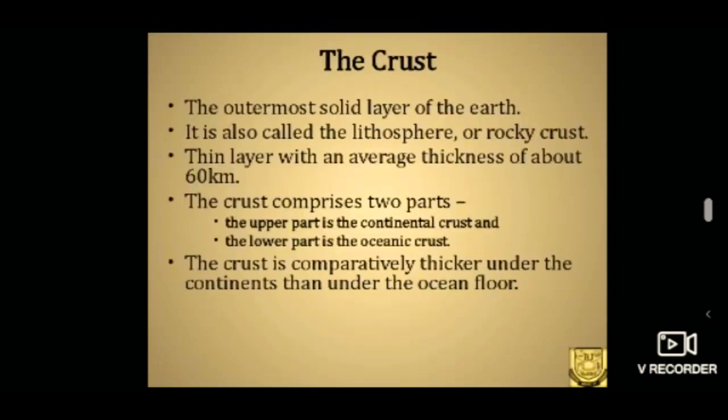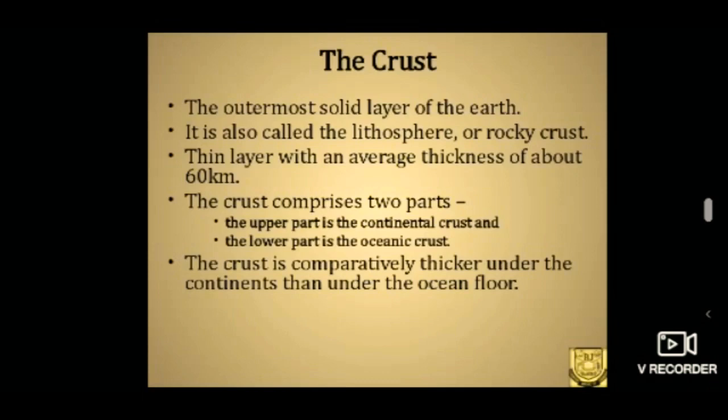Now, let us discuss each layer in detail. The crust, otherwise also known as lithosphere. The outermost layer of the earth is called crust. It is the portion of the earth which is made up of rock and soil. The crust is also known as lithosphere. The word lithosphere comes from the Greek word lithos. It means rocks. The earth's crust varies in thickness from 5 to 70 km, approximately 60 km.